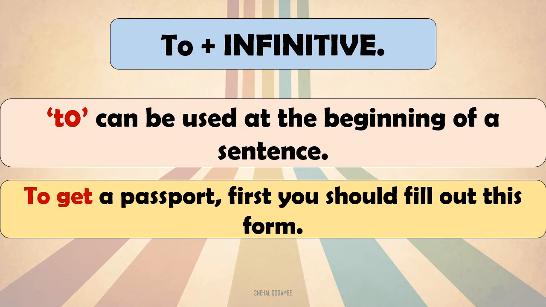Just see here. To get a passport, first you should fill out this form. किती सिंपल सेंटेन्सेस आपण घेतलेत बघा एक्झाम्पल म्हणून. To get a passport. Now here to get is an infinitive verb. Okay. To get a passport. Now what is the intention? Getting of a passport. What is the purpose? To get a passport. So here we are using to in the beginning of a sentence. To get a passport, first you should fill out this form. Okay, so either it will come in the middle of the sentence or sometimes you can frame the sentence putting the infinitive verb form in the beginning of the sentence too.